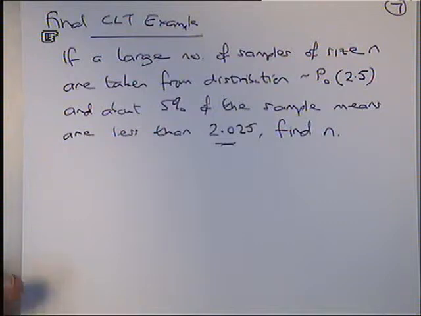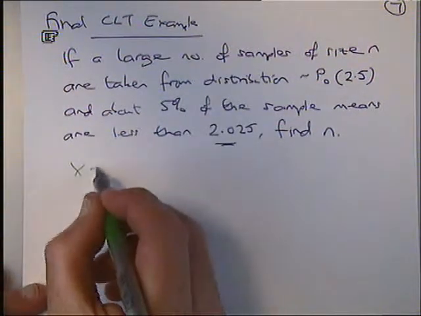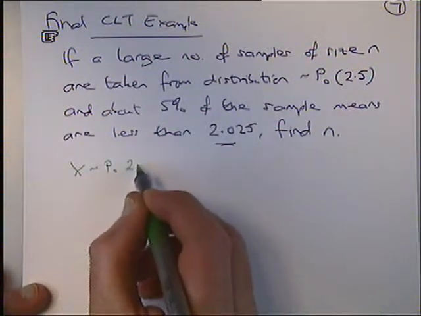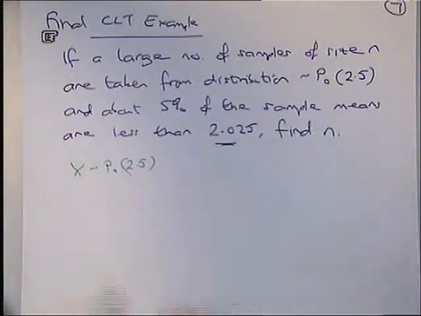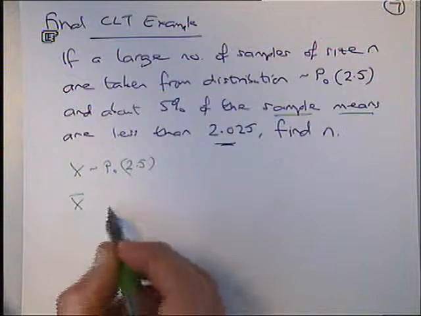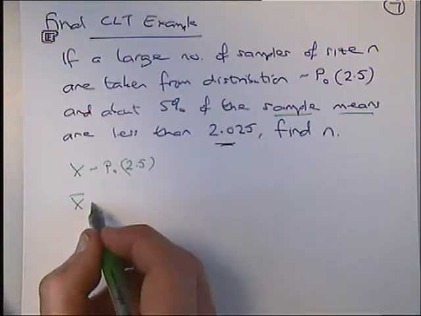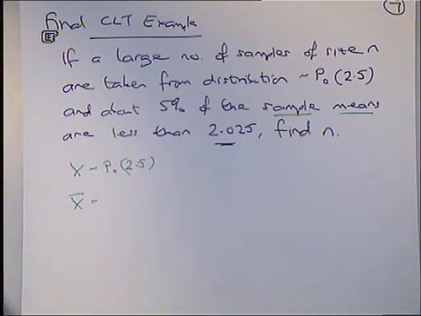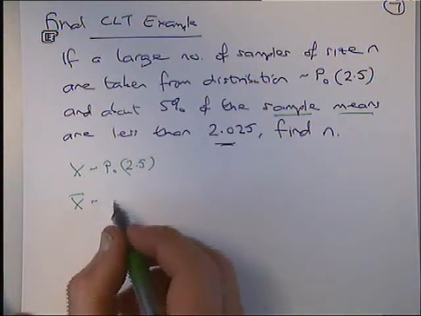And we're starting off with a Poisson distribution. So we'll say X follows the Poisson distribution, 2.5. That's a good starting point. That's using information we've got. But this question is talking about sample means. So the question is talking about x bar. How will x bar be distributed? Is it 2.5 times 5%?